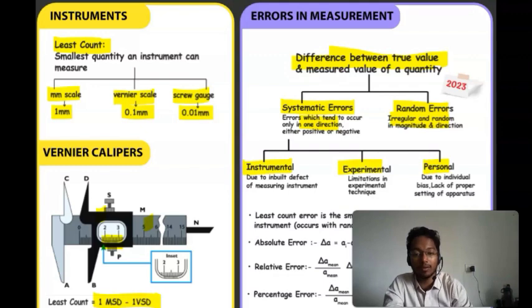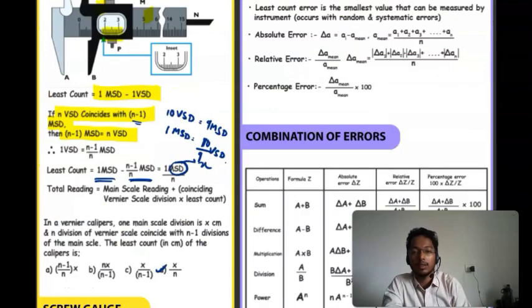All these things I have covered in the lectures also. You can go there and refer to them if you are not getting this. Then least count error is the smallest value that can be measured by the instrument, and it occurs with the random and systematic errors. And absolute error, what is absolute error? Delta a is a minus a mean.